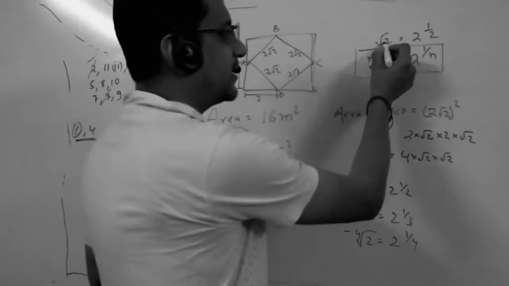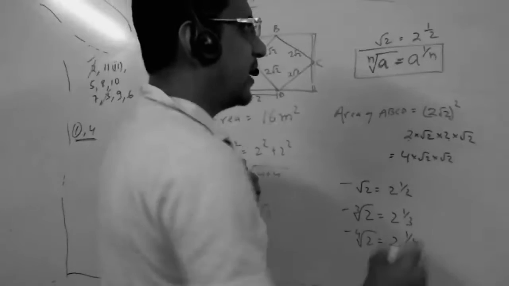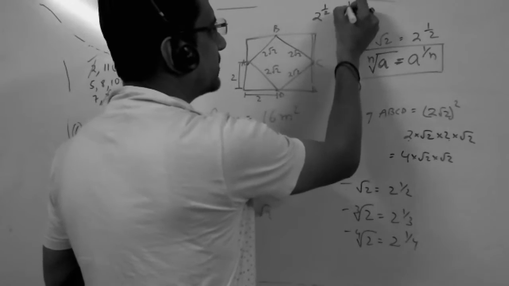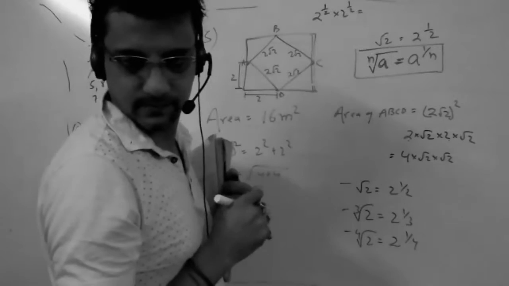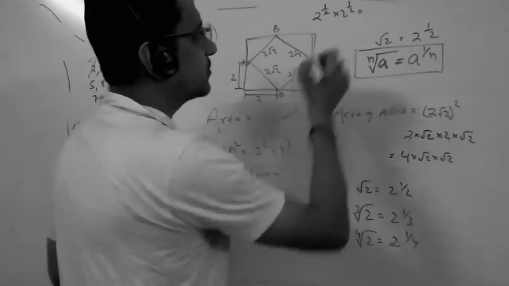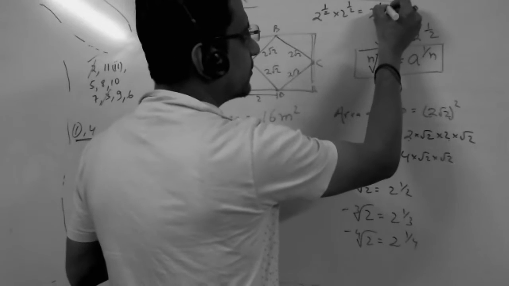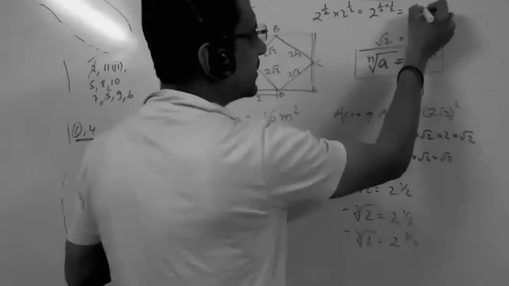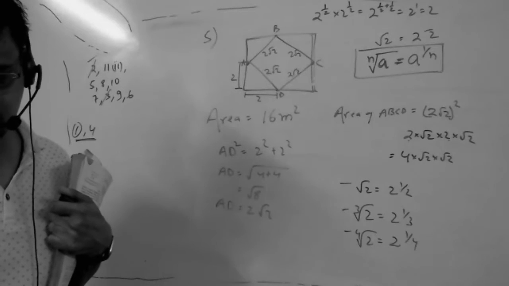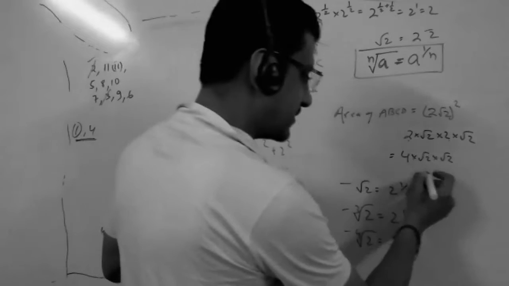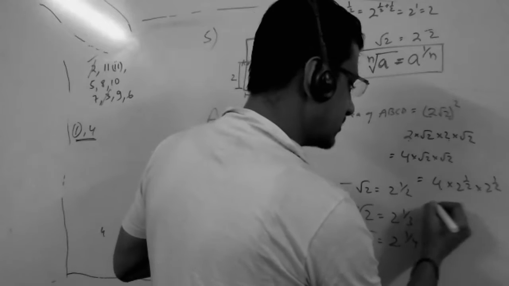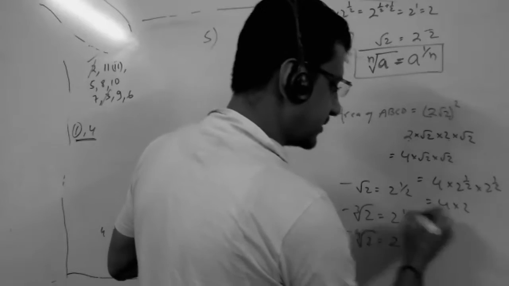So we can write under root 2 as 2 to the power 1 by 2. And you know, when we multiply 2 to the power 1 by 2 into 2 to the power 1 by 2, what will be the value? 4. How? 2 to the power of 1 by 2 plus 1 by 2, which is equal to 2 to the power 1, which is 2. Correct? You know this? So here 4 into 2 to the power 1 by 2 into 2 to the power 1 by 2, 4 into 2 is equal to 8.